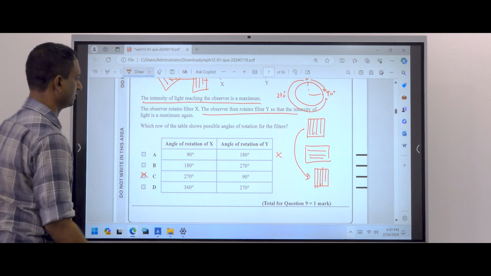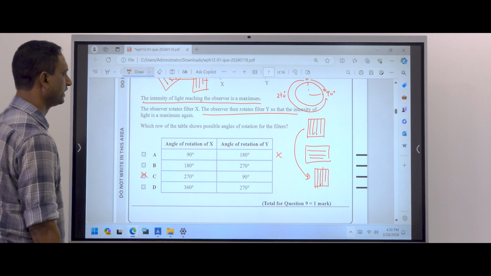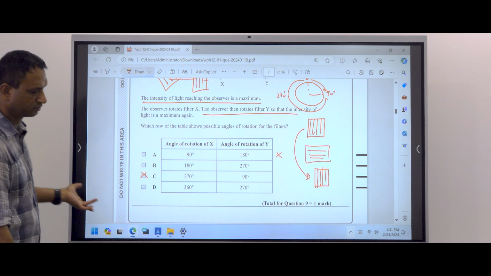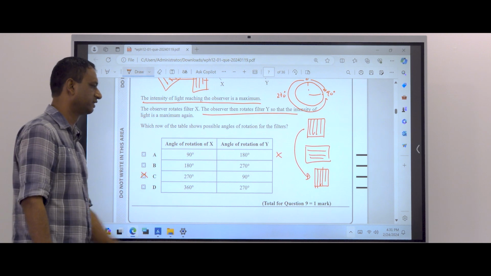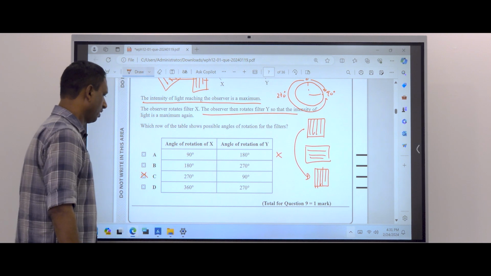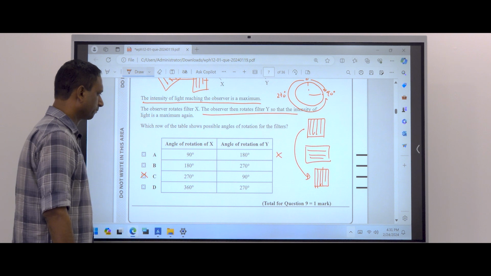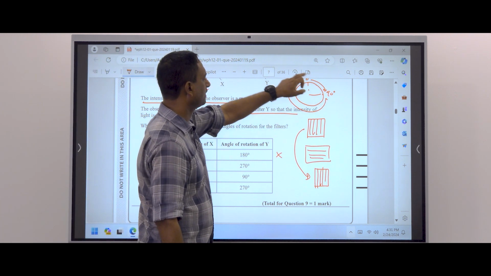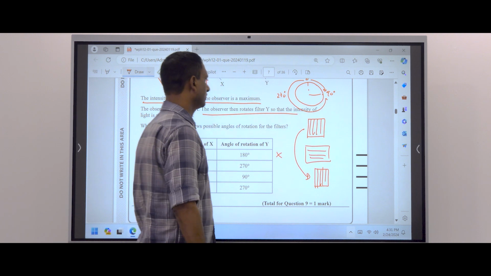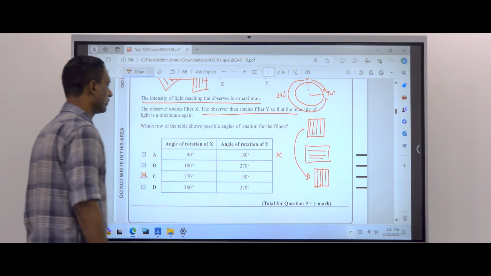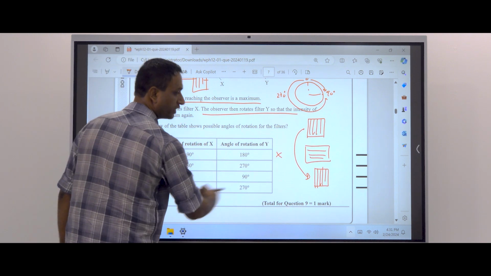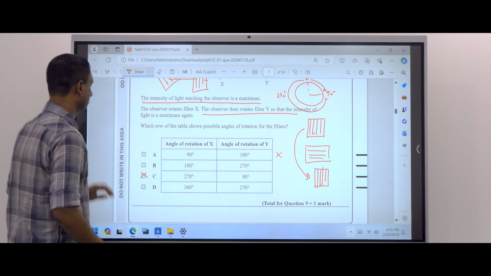270 and 90 is possible to get the correct way. Definitely you get the correct way. Because you rotate 90 degrees this way and the other way 270, then you get the same orientation. See.